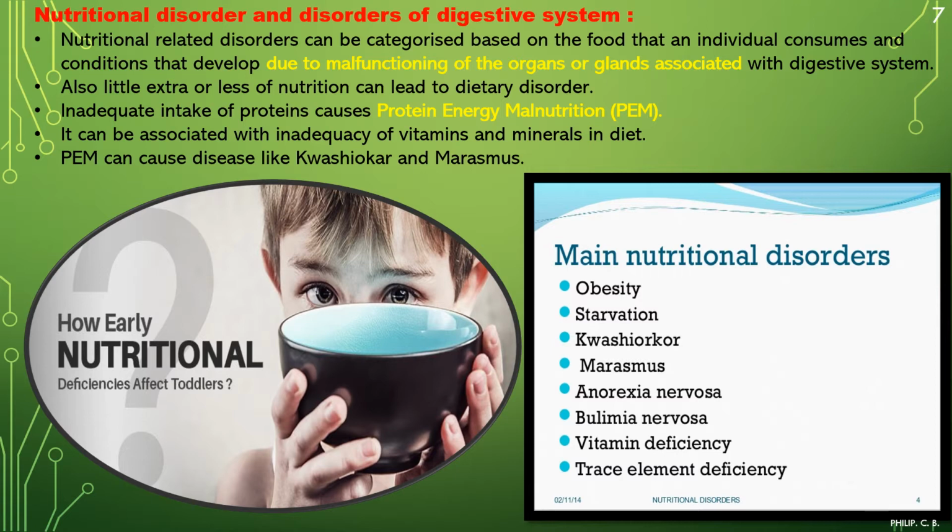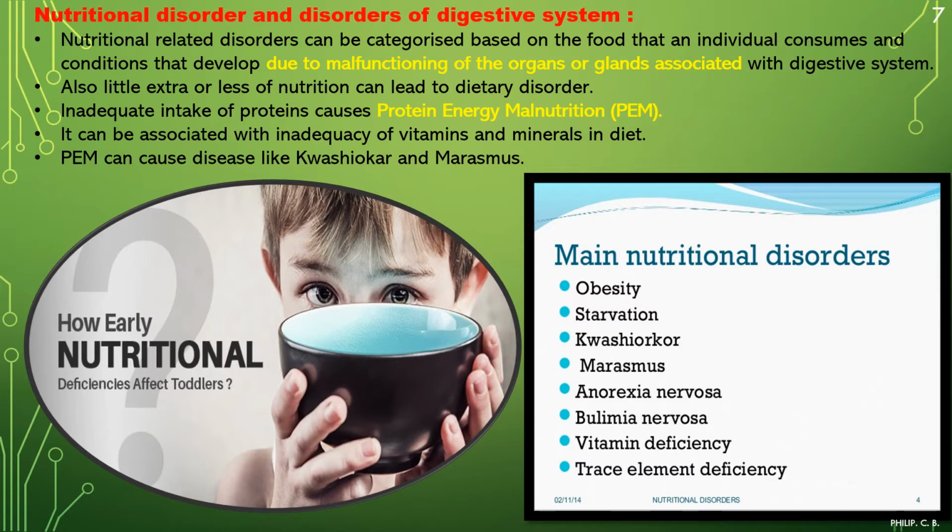So that has to be taken care of if our diet is not proper. Also, a little extra or less of nutrition can lead to dietary disorder. That means, as I mentioned, if your diet has too little dietary food or too much, both can lead to a disorder.